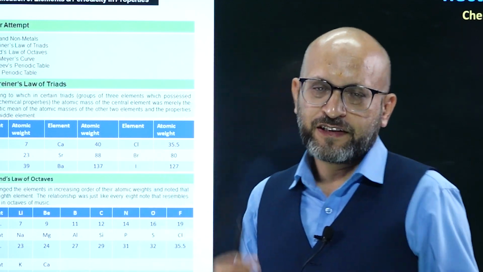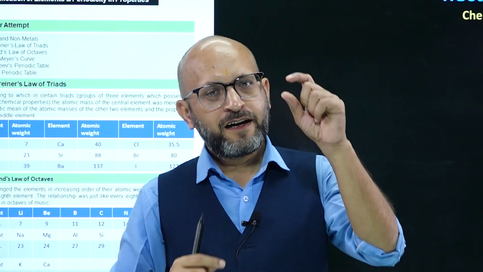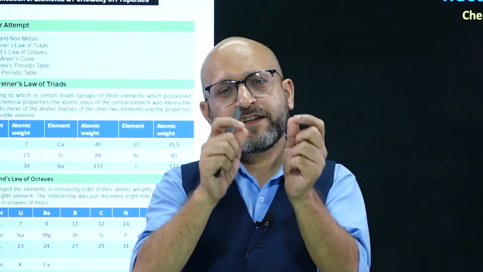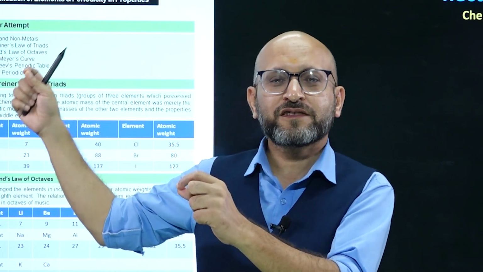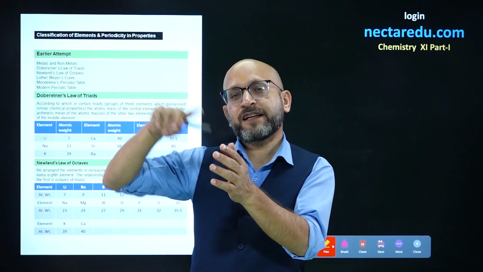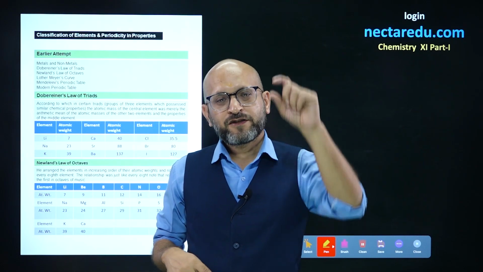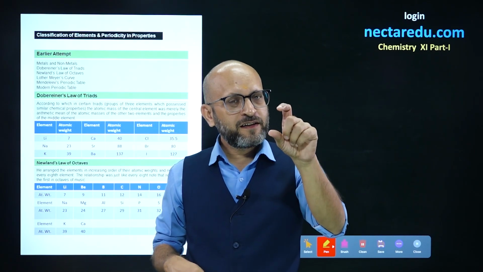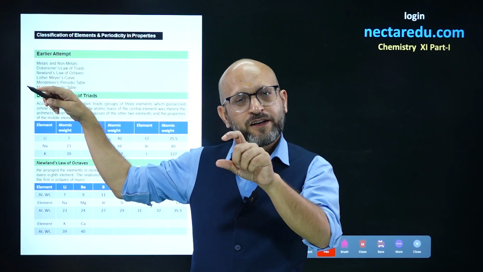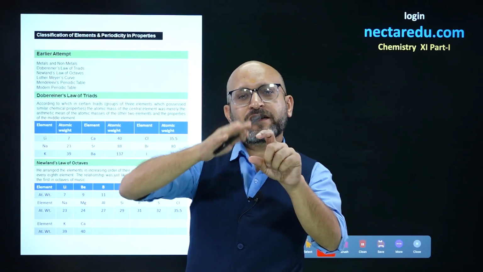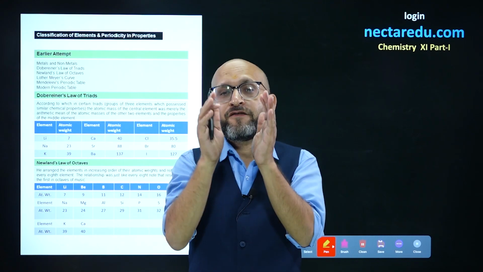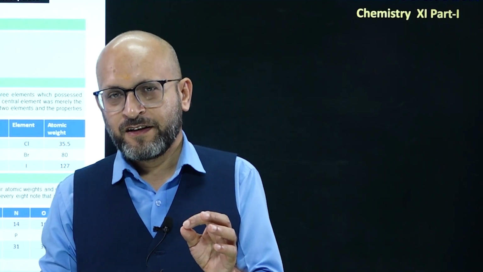If you start with lithium, sodium, potassium, rubidium, all these elements are alkali metals. Then you proceed with lithium, beryllium, boron, carbon, nitrogen, oxygen, fluorine. So these are seven elements. If you go to the eighth element, it will be sodium. So starting from lithium, which is an alkali metal, you go lithium, beryllium, boron, carbon, nitrogen, oxygen, fluorine, seven elements, and again the eighth element is an alkali metal. So what he said was that every eighth element will have similar properties, right?